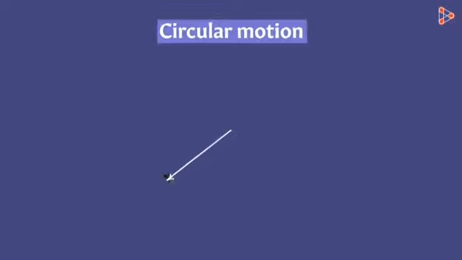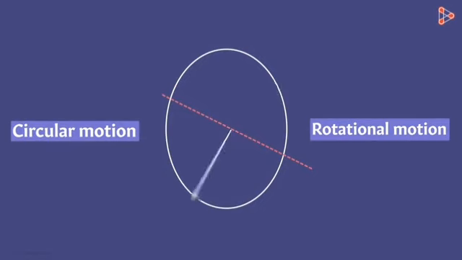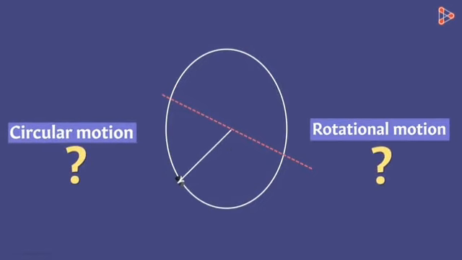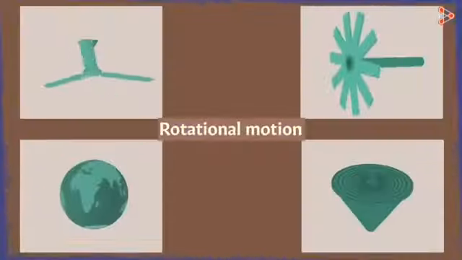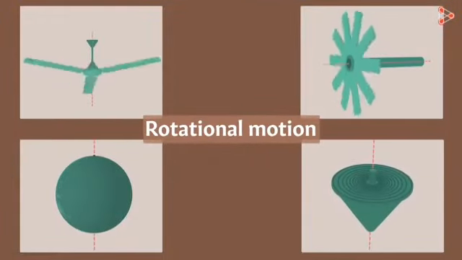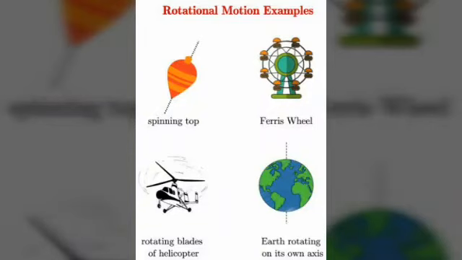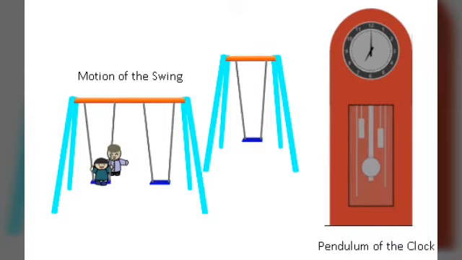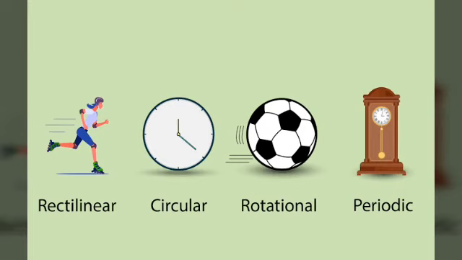See, this stone with a rope doesn't have an axis. It is not moving along the circumference from end to end. It is only one side. That is a circular motion. Okay? Other things are rotational motion. See, if you take this top, you have a small nail down there. That is a rotational motion. Then periodic motion: oscillation of a pendulum, motion of a swing. These are all the different types of motion.